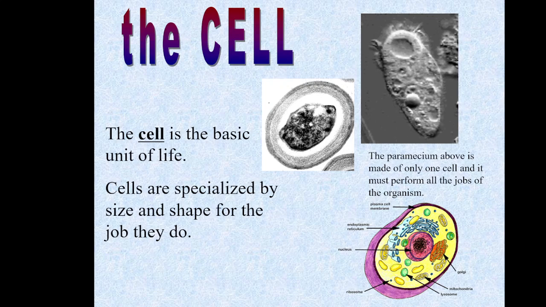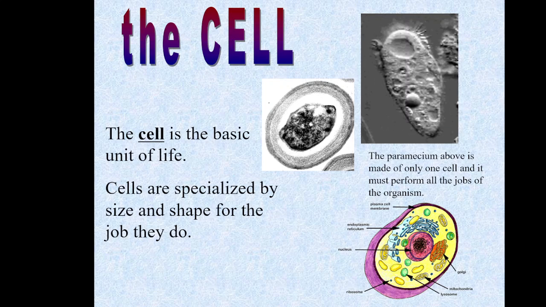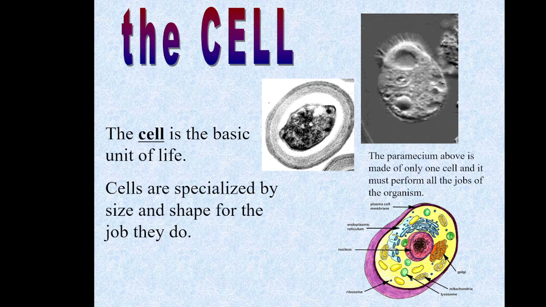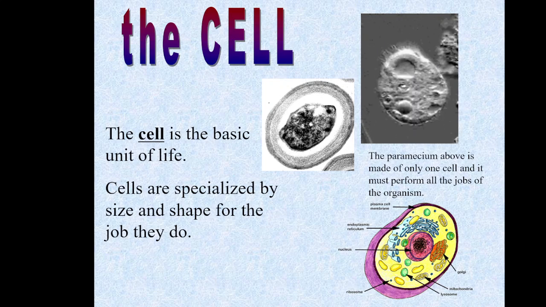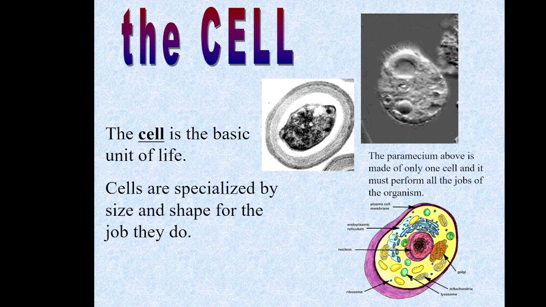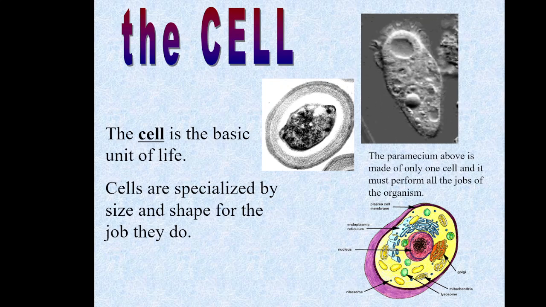And this little guy here is called a paramecium above, and it is made of only one cell, and it must perform all the jobs of organisms. So our unicellular organisms basically do everything just in one cell. This here is more of the cells like we have in us, and we're going to learn more about all these parts and what they do.